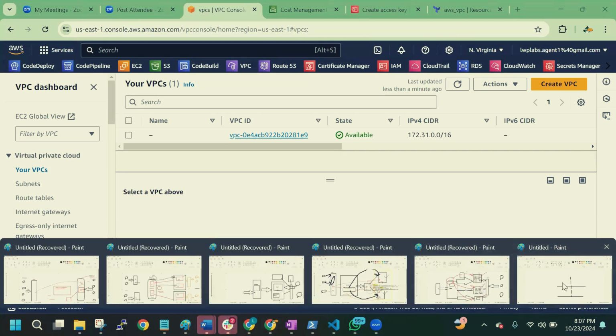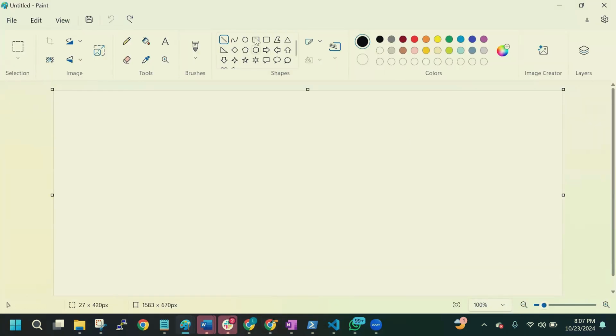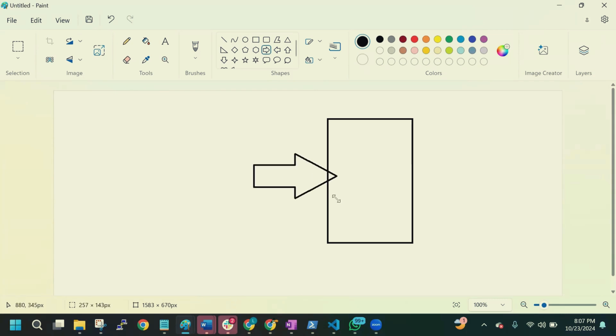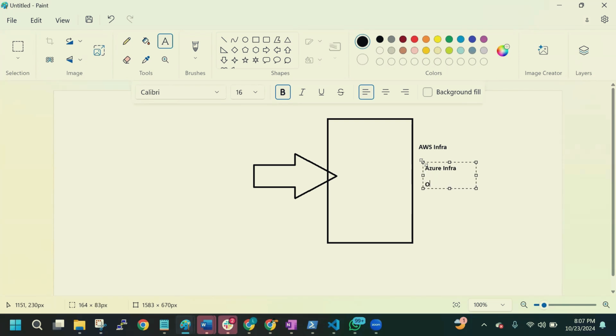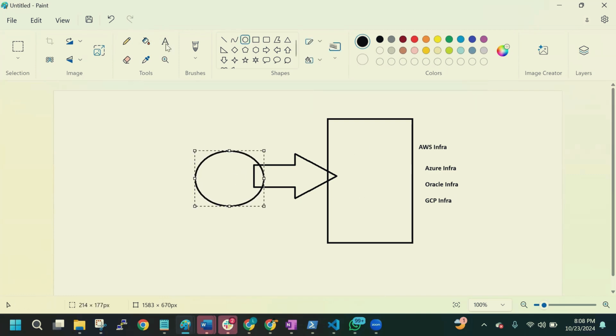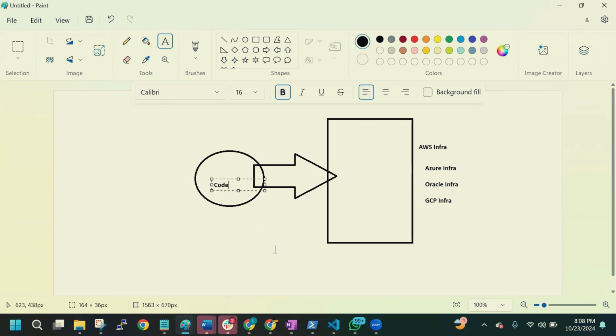So what is Terraform, or what is infrastructure as code? Let us understand. If you want to create infrastructure with the help of code, this is AWS infrastructure. You can also create Azure infrastructure, Oracle infrastructure, GCP infrastructure, any cloud infrastructure. Rather than going and creating it manually, we can create it with the help of code.